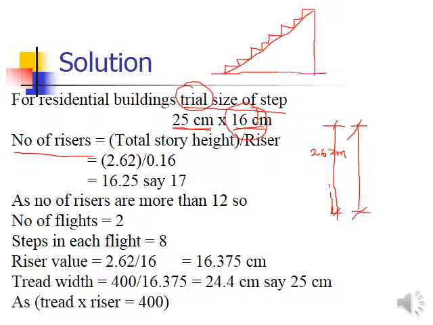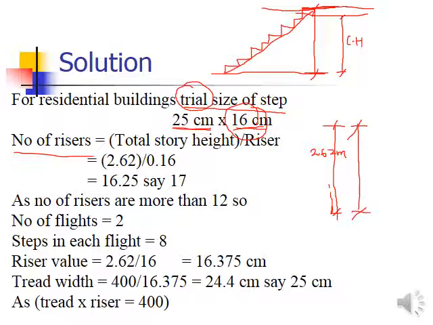And what is the definition of the story height for the proportioning of the staircase? I have told you earlier, this is from the finished floor level of the ground floor to the finished floor level of the first floor. If the ceiling height is given, that's very important to be noted. You note it down. If the ceiling height is given in the problem statement or your given data, then what do you have to do?